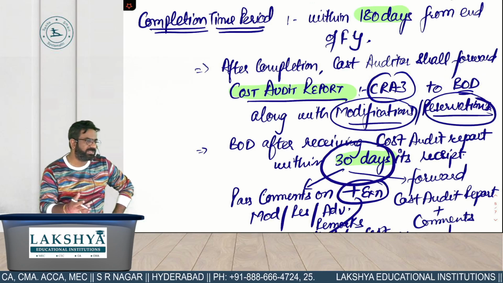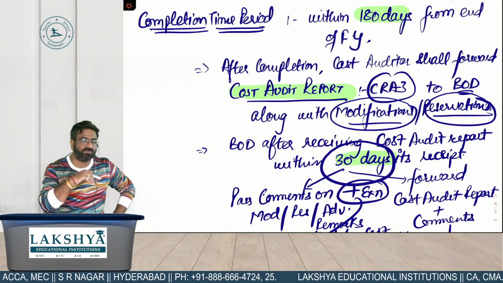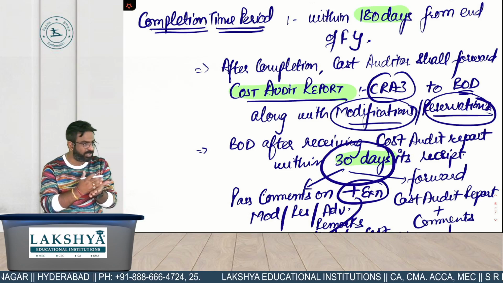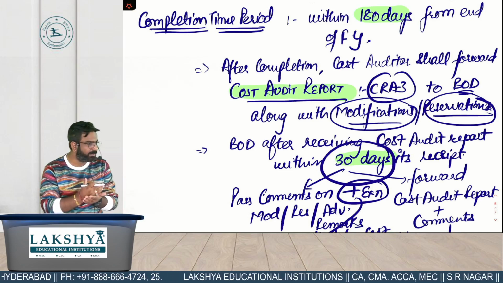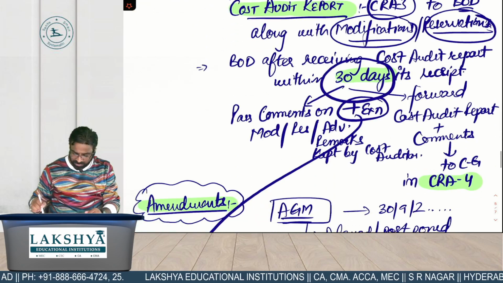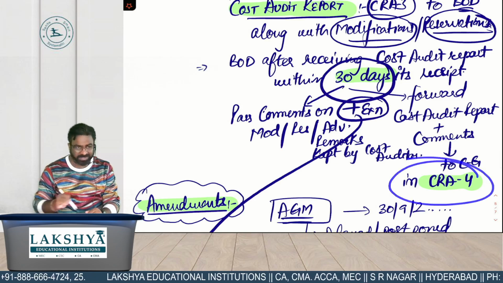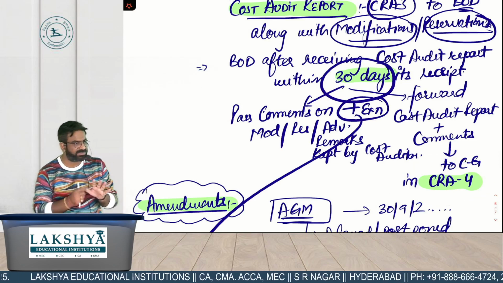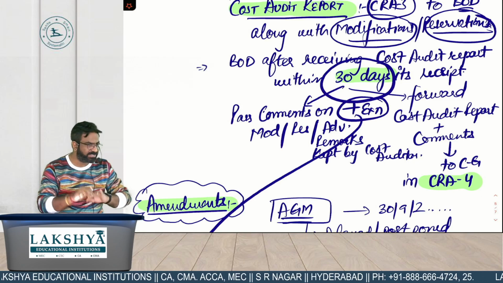And what is the board's responsibility? To put the comments on those modifications and reservation. The board cost audit report plus board comments, they have to send it to whom? Central government within how many days? 30 days in form number CRA4. तो हमने 2 रूल्स करे थे और 4 फॉर्म्स करे थे, CRA1, CRA2, CRA3 and CRA4.